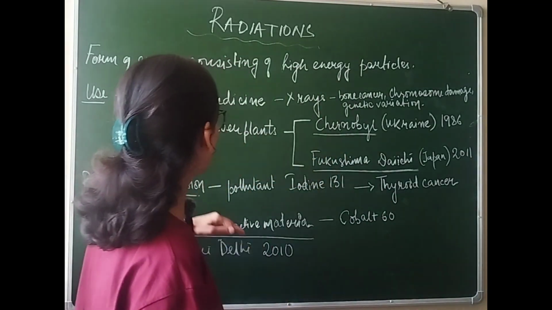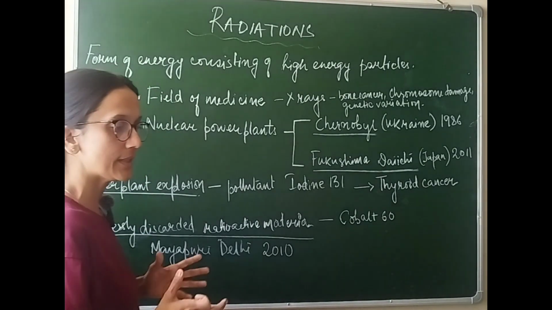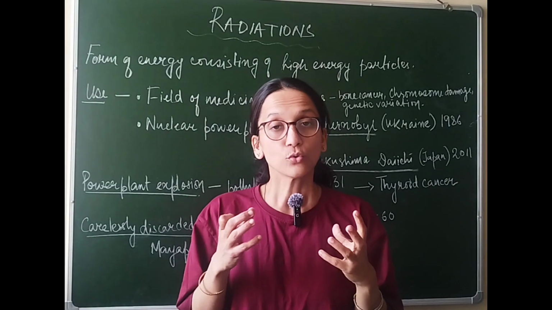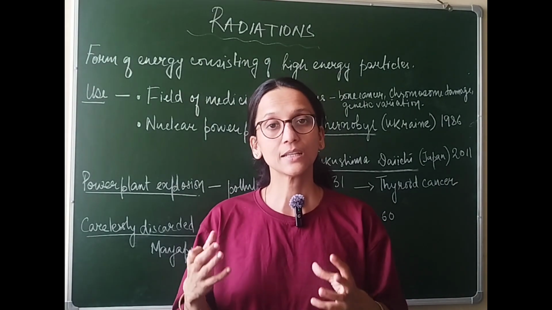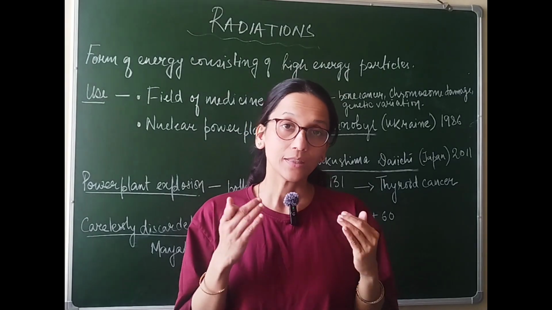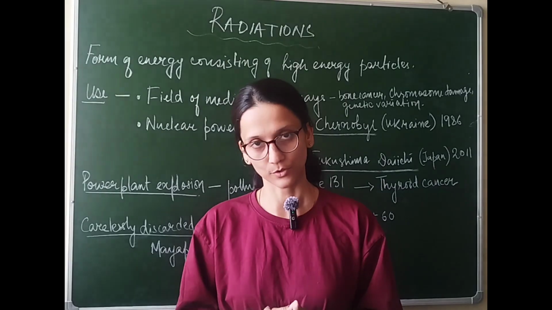The other area where these radiations are used is our nuclear power plants. Remember one thing, these nuclear power plants are the areas where electricity gets generated. To generate this electricity, they basically use radioactive materials like uranium and radium. But these radioactive materials give out radiations which are extremely harmful to us.